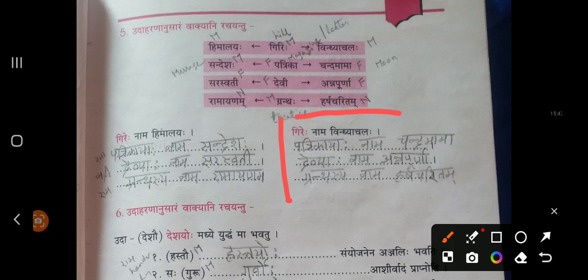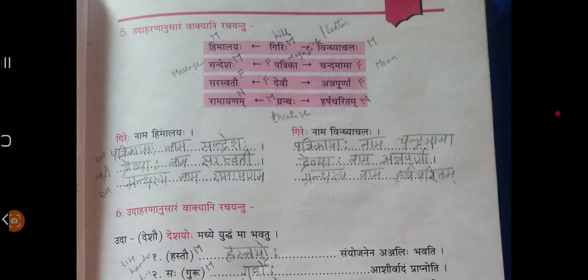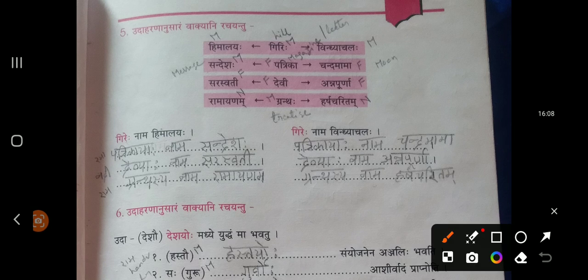Girehe Nama Vindhyachalaha. Hill name is Vindhyachalaha. First one we have talked about these two things. Hill name is Himalaya, and Vindhyachalaha is also the name of a hill. That's what they are saying. That's why they have given two forms.